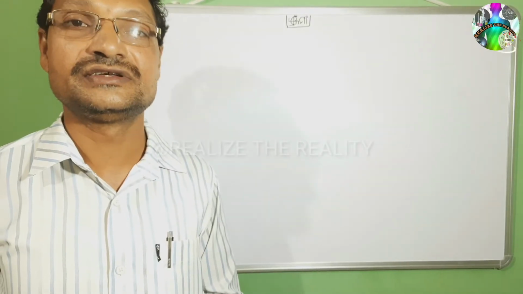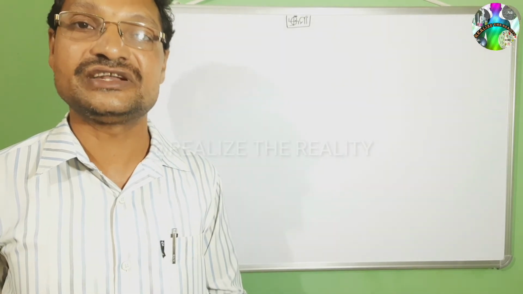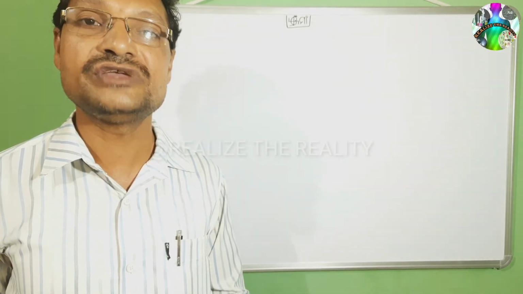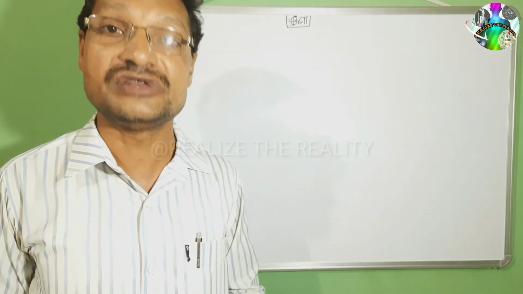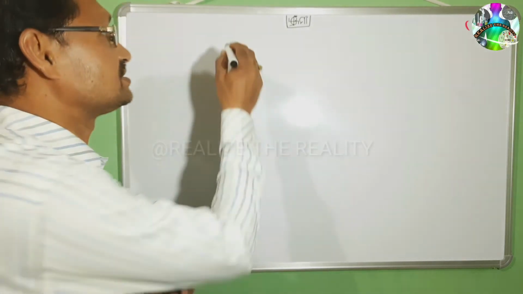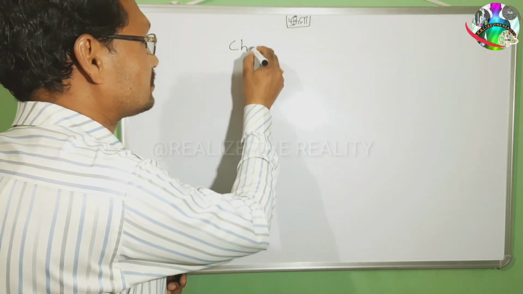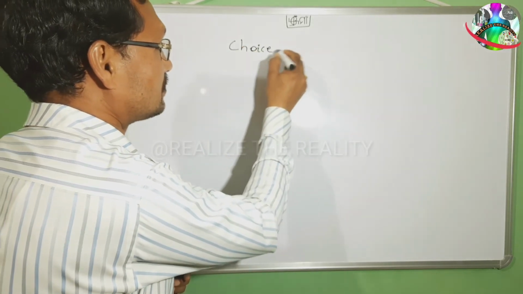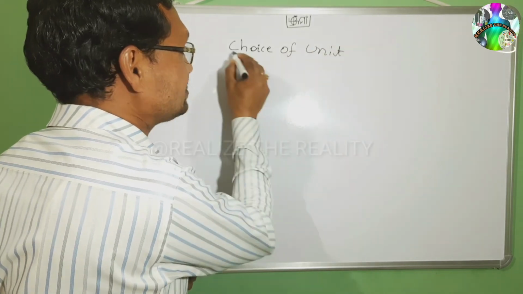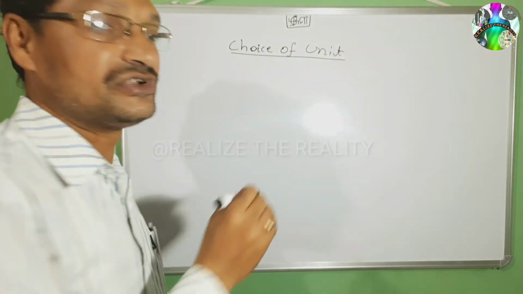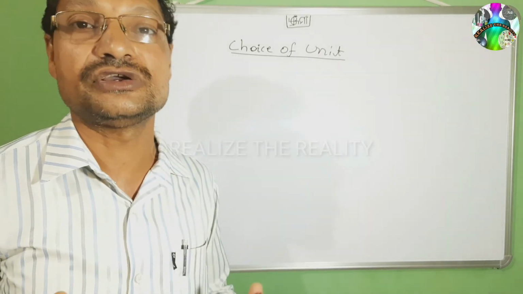Now children, when we express a physical quantity with the appropriate unit, we have to have a choice of unit. What is choice of unit? We will study it now. Choice of unit. You can see here, choice of unit. How to choose the unit?